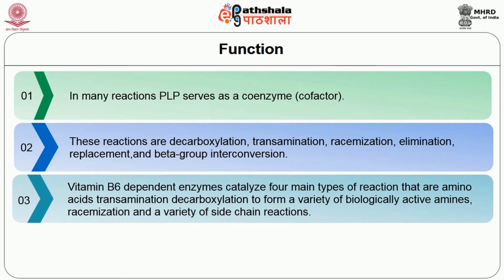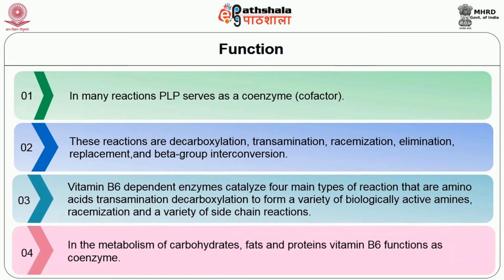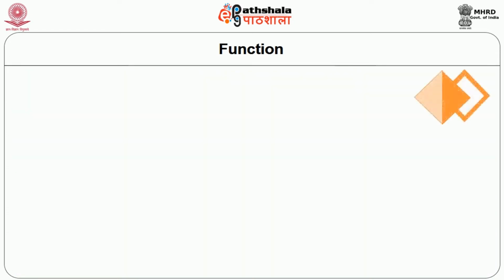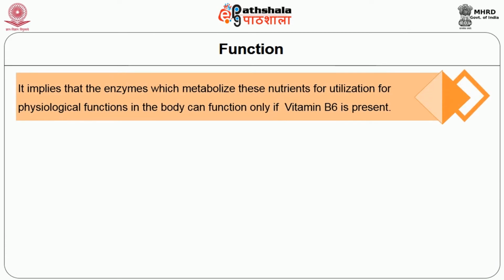Decarboxylation to form a variety of biologically active amines, racemization and a variety of side chain reactions. In the metabolism of carbohydrates, fats and protein, vitamin B6 functions as a coenzyme. It implies that enzymes which metabolize these nutrients for utilization for physiological functions in the body can function only if vitamin B6 is present.